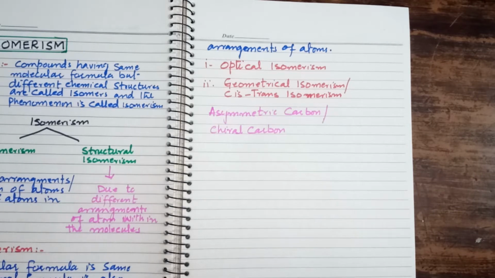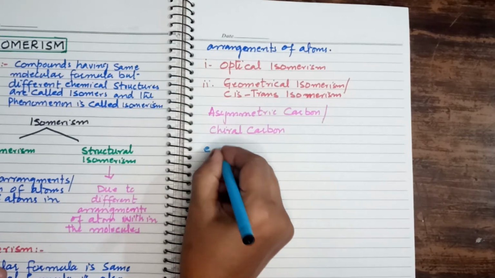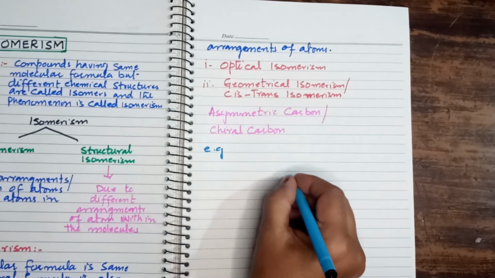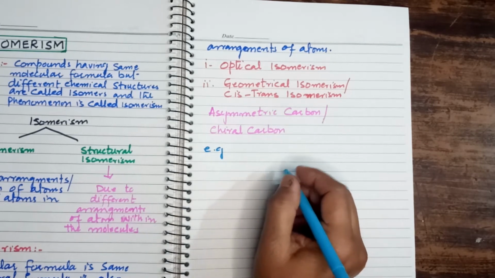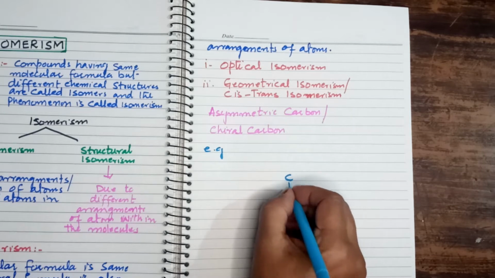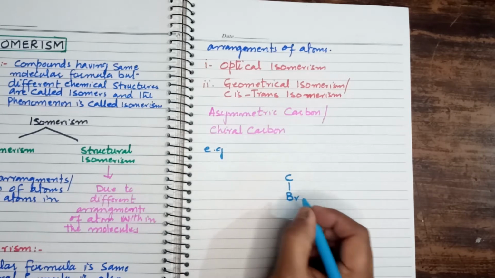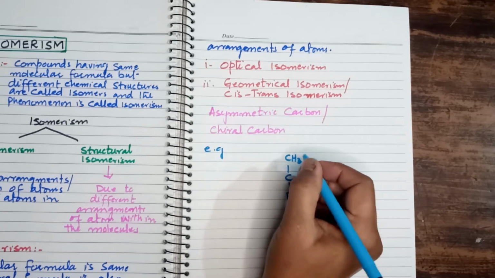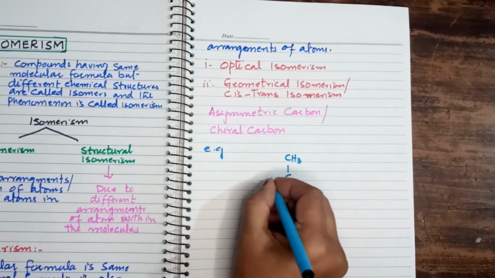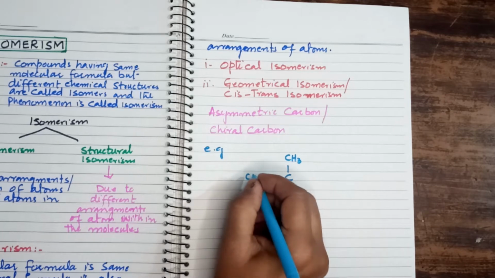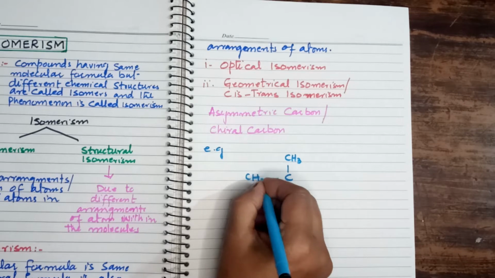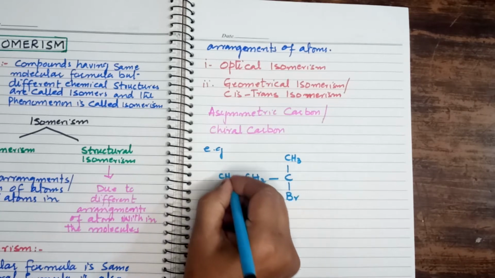For example, we have a carbon atom here. This is the carbon atom. On one side of the carbon atom, for example, we have a bromine atom. On the other side, we have a methyl group. On one side, we have an ethyl group, CH2CH3.